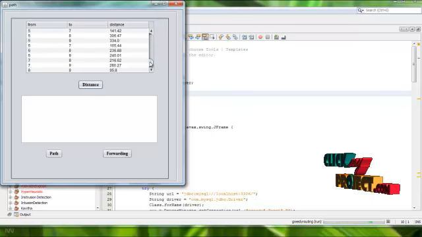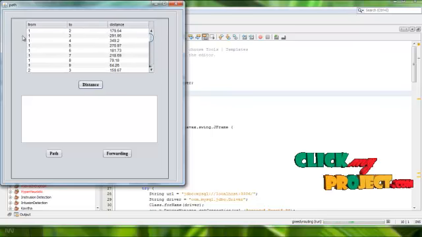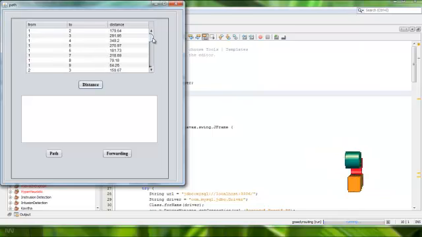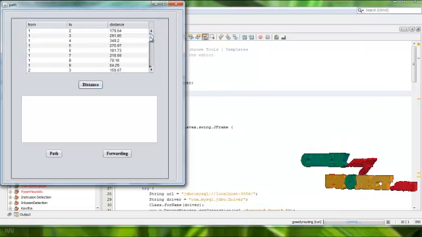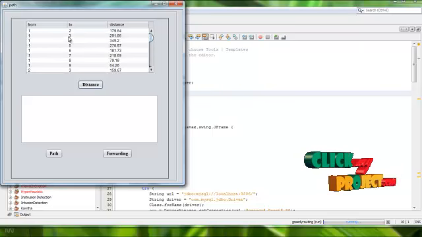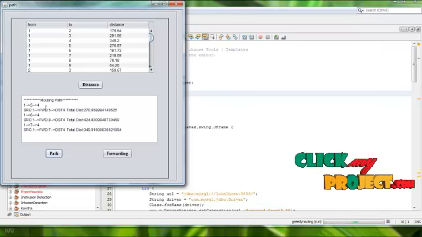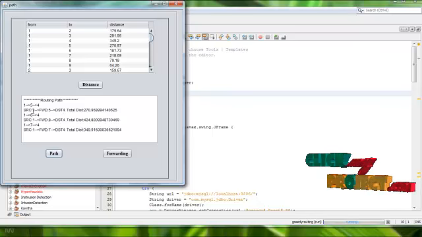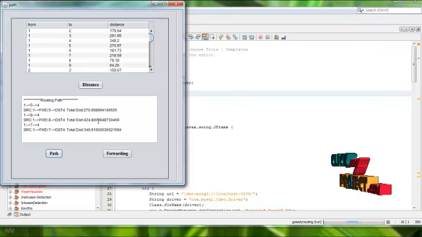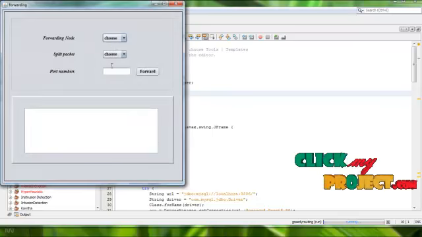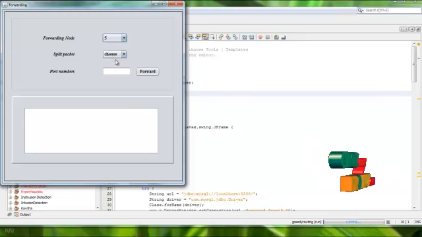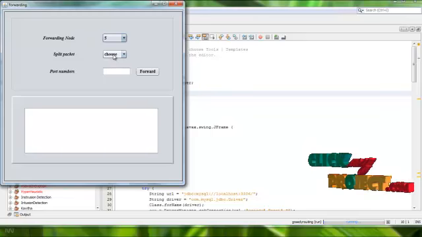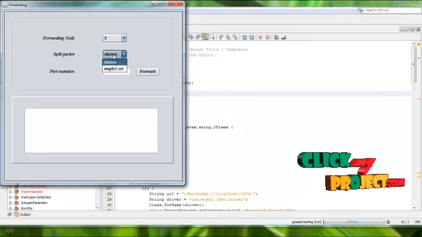This is where the distance for each node is calculated. For source to destination, this is the path between the source and the destination node. This is the source, this is the forwarding node, and this is the destination. The nodes between 1 and 4 are 5, 8, 7. This is the total distance, and also the average distance. I am choosing 5 as the forwarding node between source and destination.